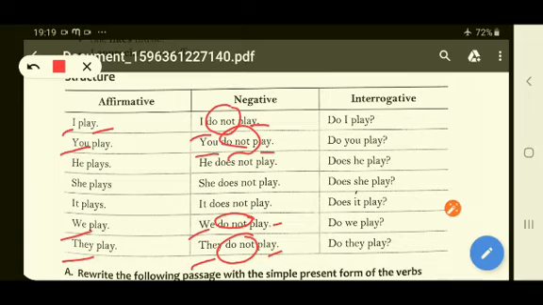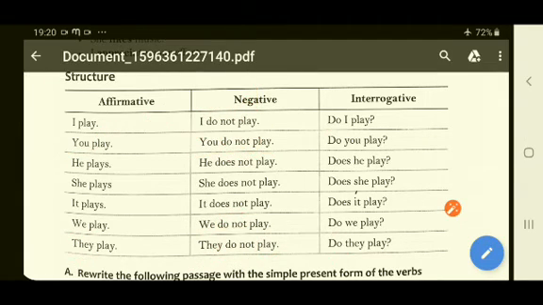Do will come first and the subject will come afterwards. So, do I play? Do you play? Do we play? Do they play? Right? So your interrogative sentence also begins with do if your subject is I, you, we, they.